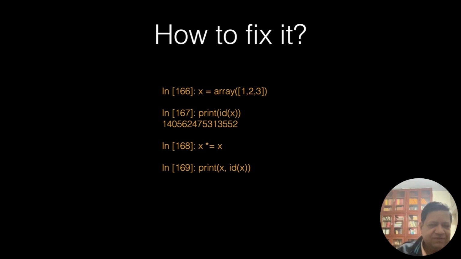So print x and id x, and you see that the ID is not changing, 3552, 3552, but the value of x has changed. It's mutable, so its value has changed. This would not be possible for integer x. If you try this with an integer x, you will get a new object. So for an integer it doesn't work, but for mutable objects like a list or numpy array, it works.